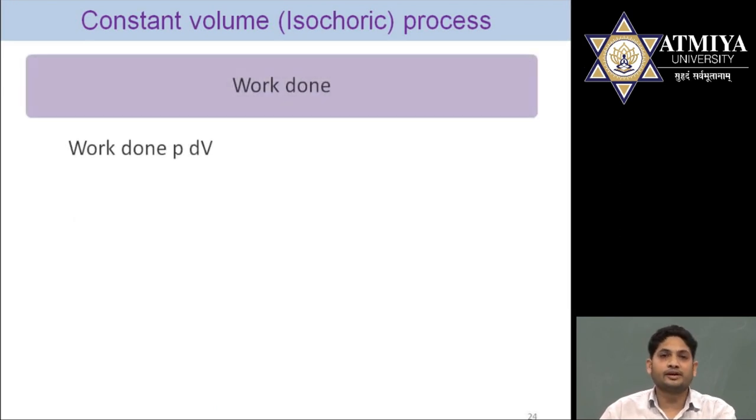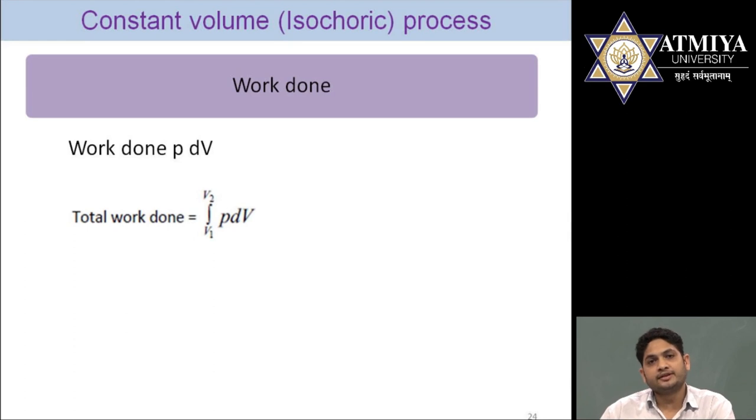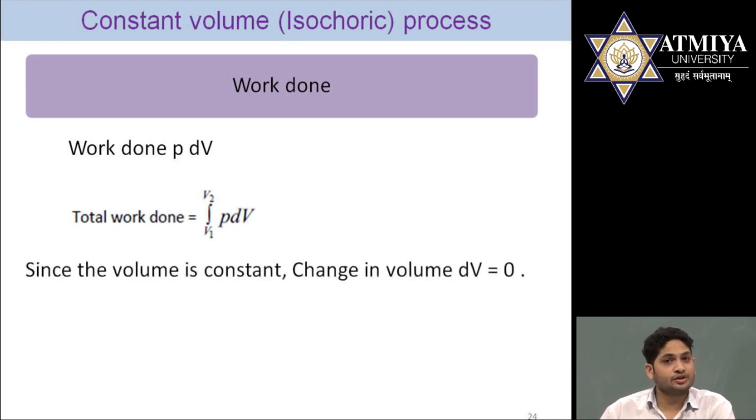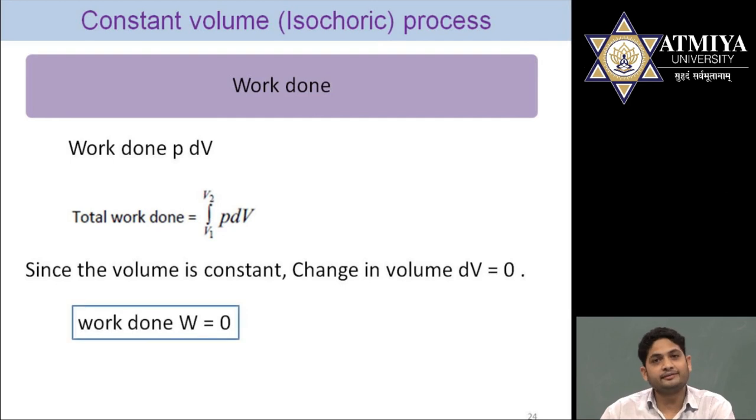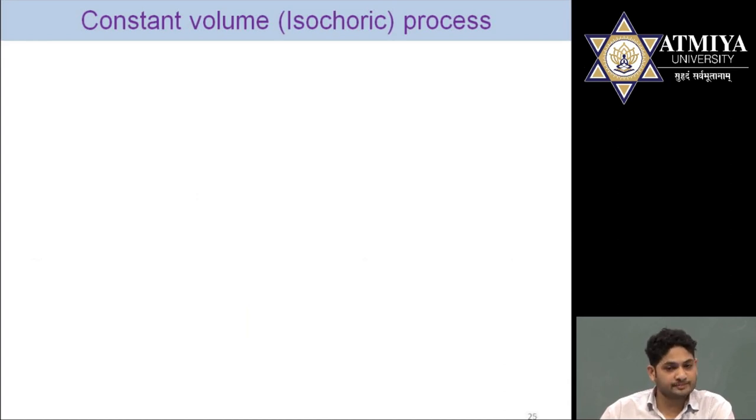Let's move further to work done, the amount of work which is generated. To find the work, the equation is the integration of P dV with limits V1 and V2. Here the process is constant volume, which means the change in volume is 0, so the whole term becomes 0. Theoretically we can say W is equal to 0. Practically, as we have discussed, we can't get any amount of work in a constant volume process.